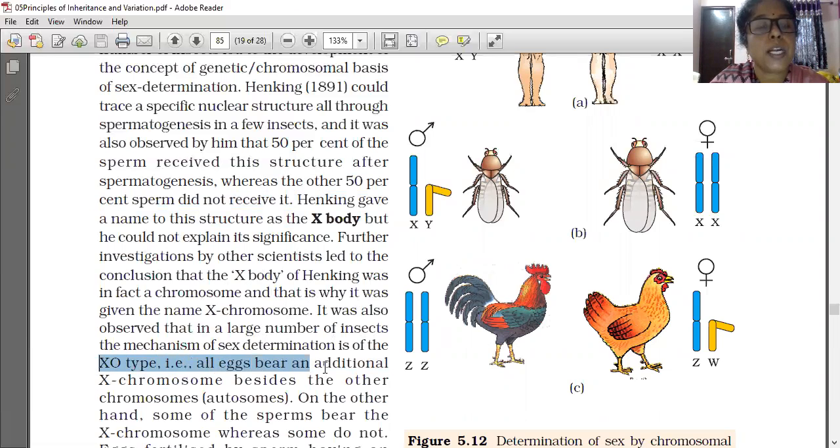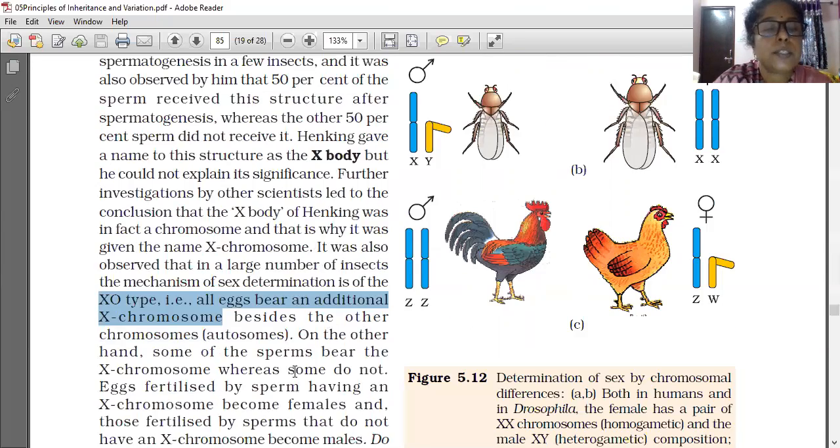All eggs bear an additional X chromosome besides the other chromosomes, that is the autosomes. The sex chromosome is present as only one X chromosome. On the other hand, some of the sperms bear the X chromosome, whereas some do not.